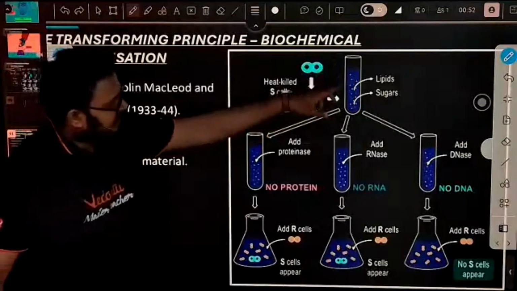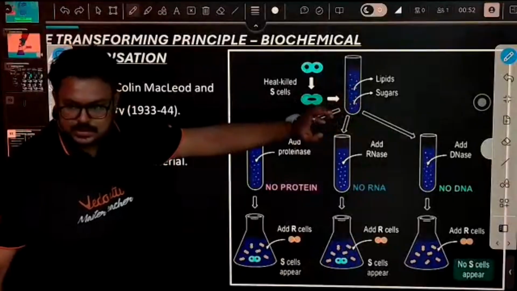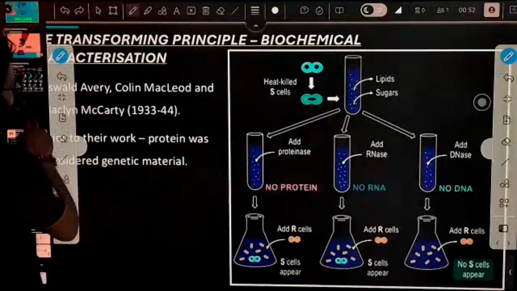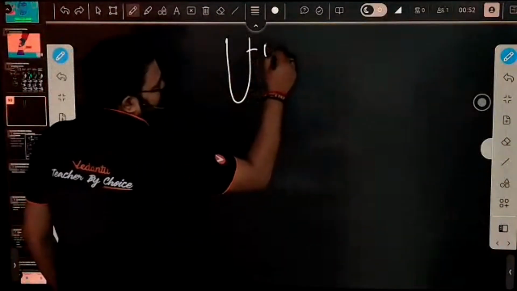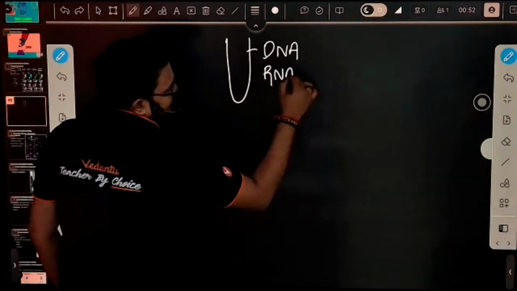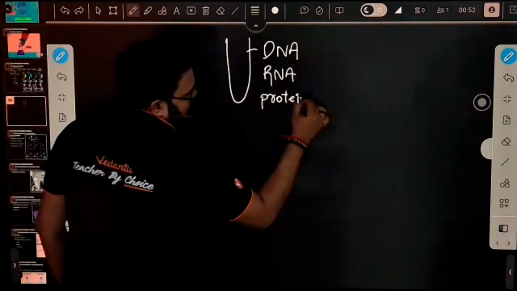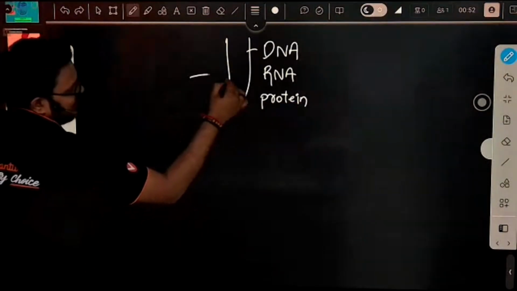So you have this test tube. We have removed all the things, lipids and sugars. So what are we left with? We are left with DNA, we are left with RNA, and we are left with what? Proteins. Fine. And this test tube, it contains what?